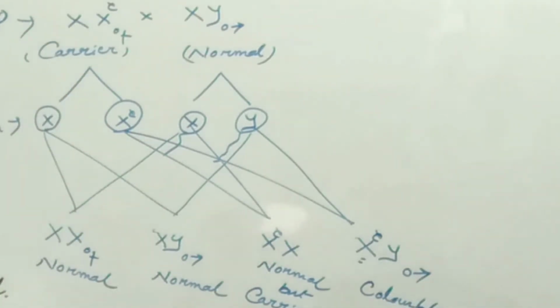So what actually happens if the marriage takes place between a carrier female and a normal male? Suppose these are the four individuals, each 25% of the offspring.